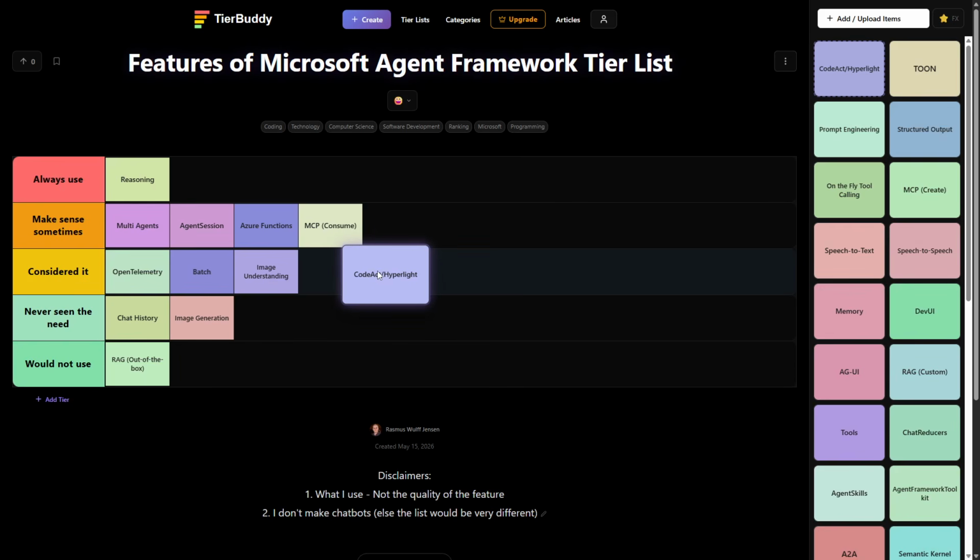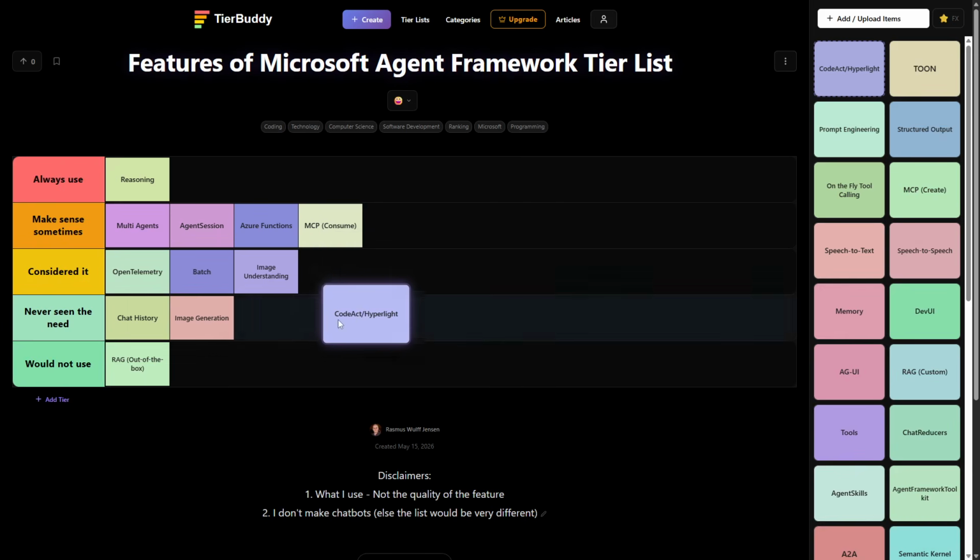Brand new CodeAct and Hyperlight, where we can chain or make the AI do coding instead of execute code and as tools and stuff like that. I see the idea.